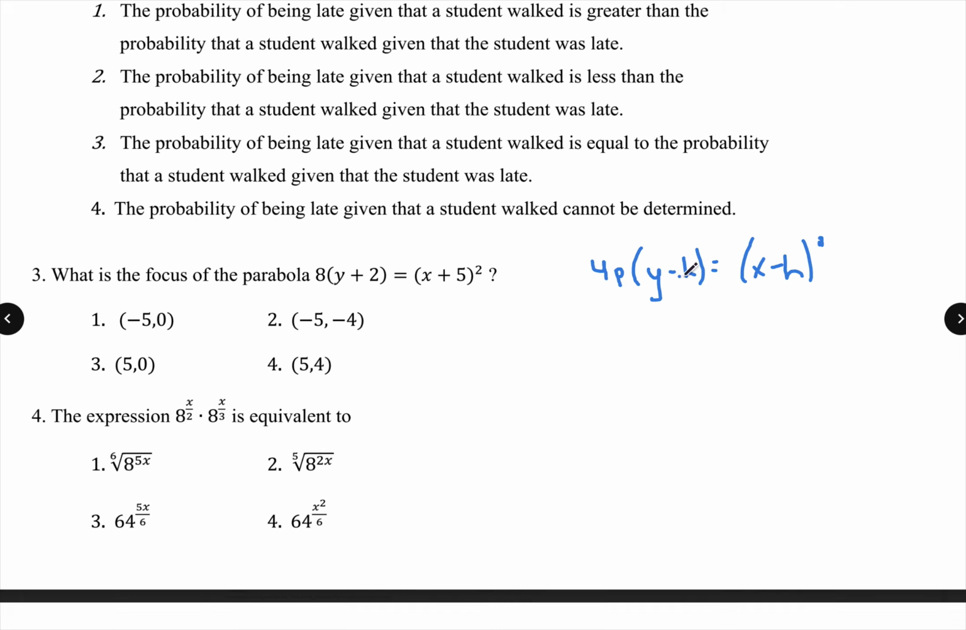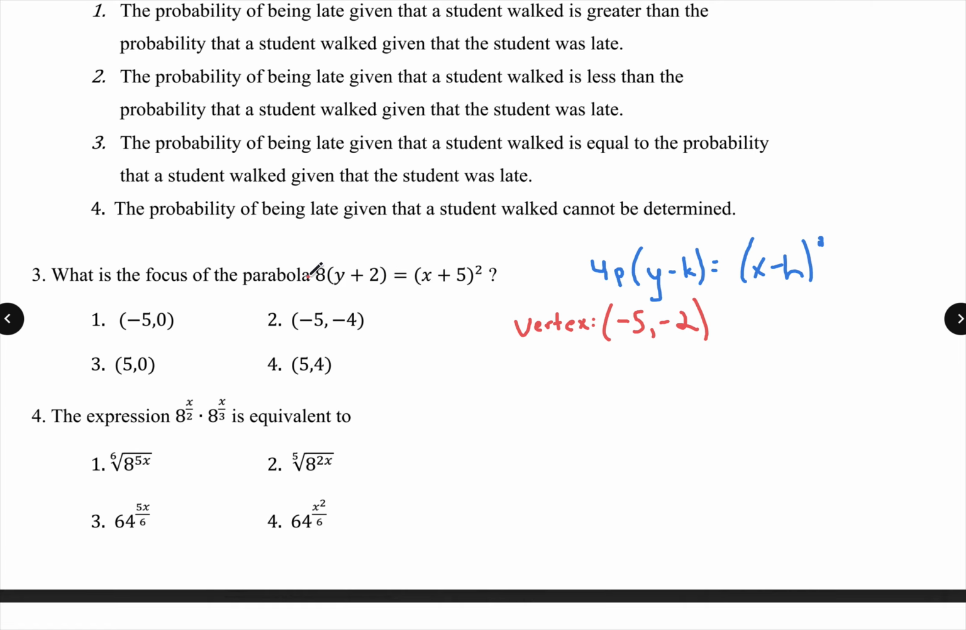So right off the bat, if I'm subtracting here but I have pluses in my equation, I know that my vertex has to be -5, because if I put the -5 in here, I'd be saying +5. And it has to be -2, because if I put the -2 in here, I'd be adding 2.